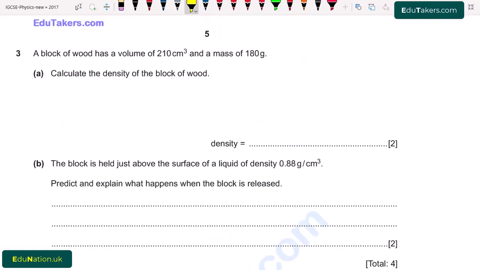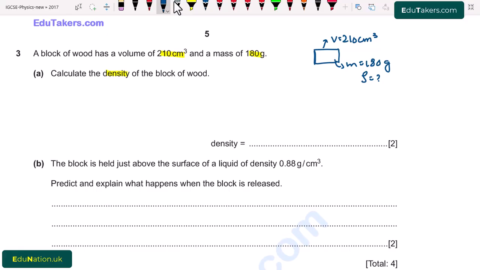Question number 3. A block of wood has a volume of 210 cubic centimeter and a mass of 180 gram. Part A. Calculate the density of the block of wood. So here we have a block that is made up of wood. Its volume is 210 cubic centimeter and mass is 180 gram, and we have to find the value of density.